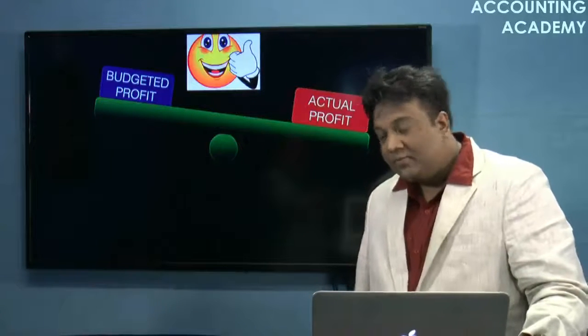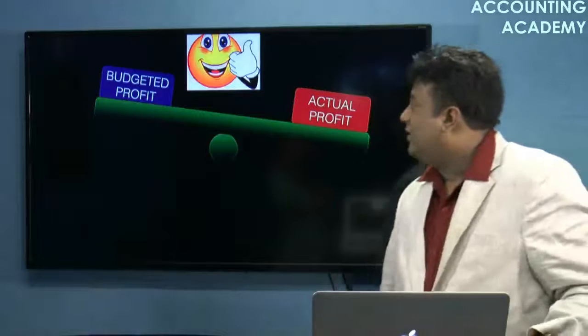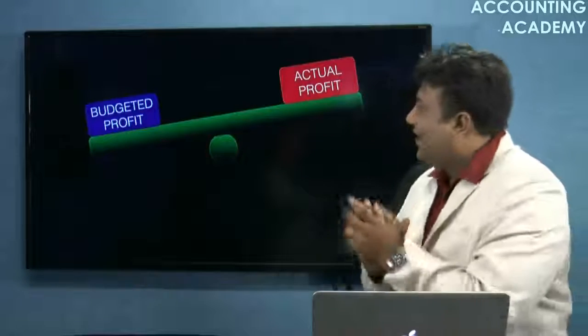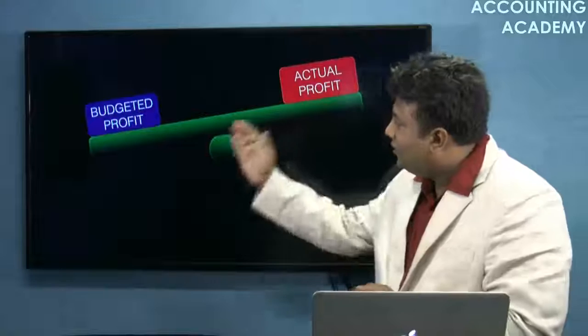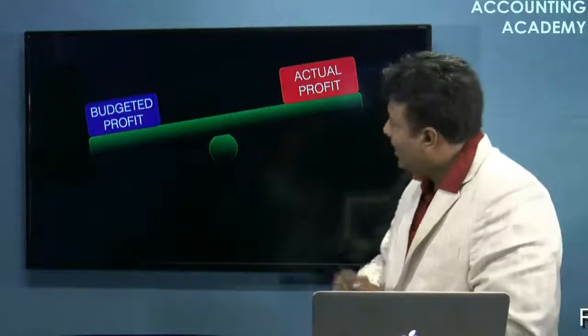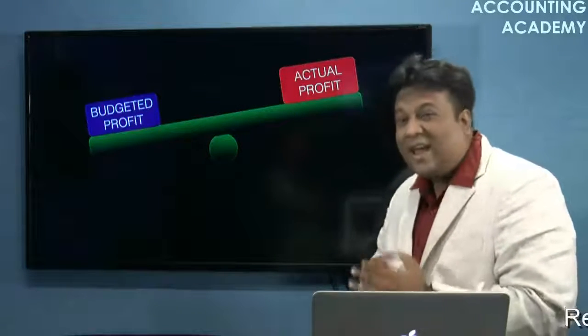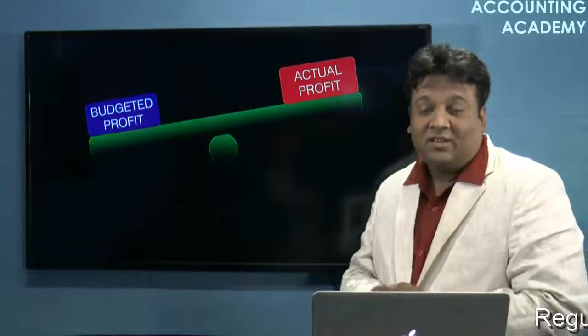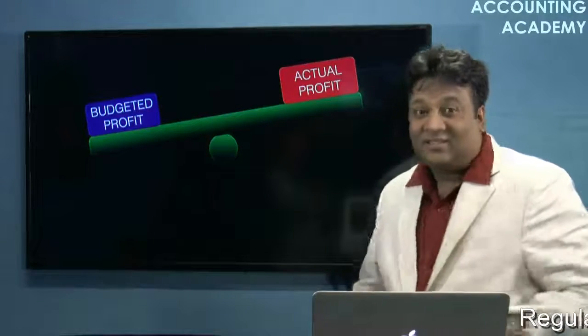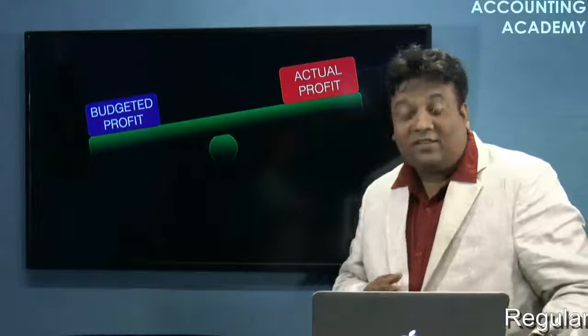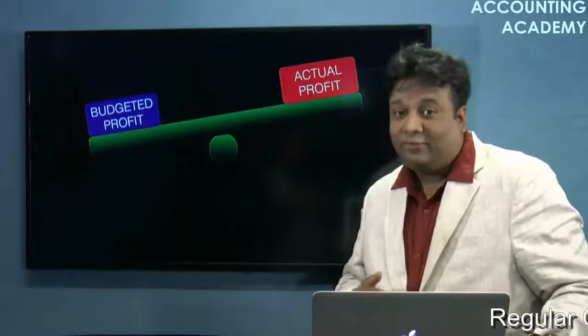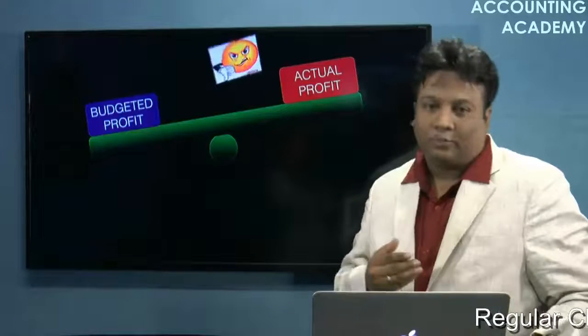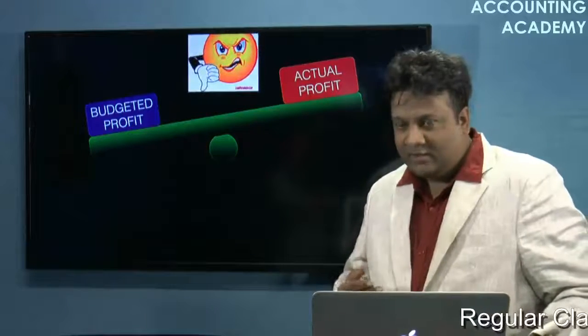But in the reverse case, what is happening now? Now the budgeted profit is more and my actual profit is less. I planned for a higher profit, but I actually earned very less. If I'm actually earning very less, then will I call this variance favorable? No, this variance will be adverse for me, right?